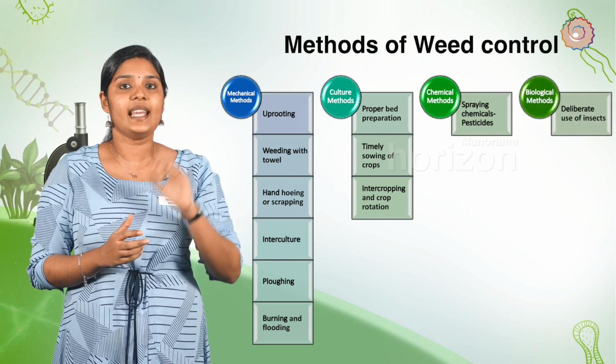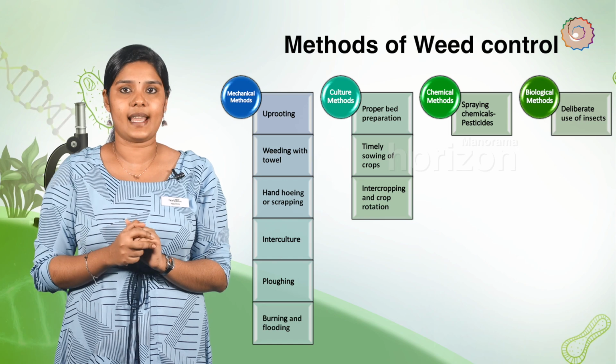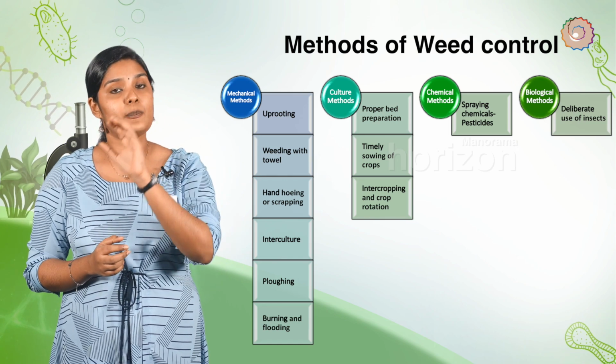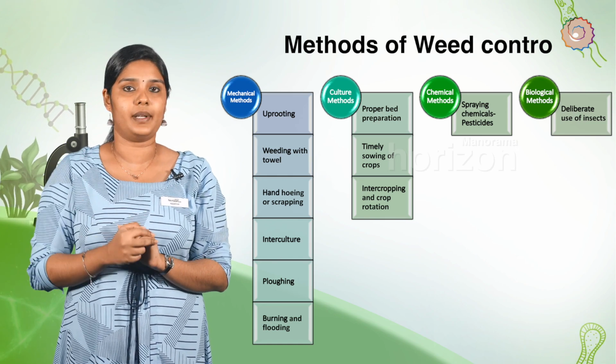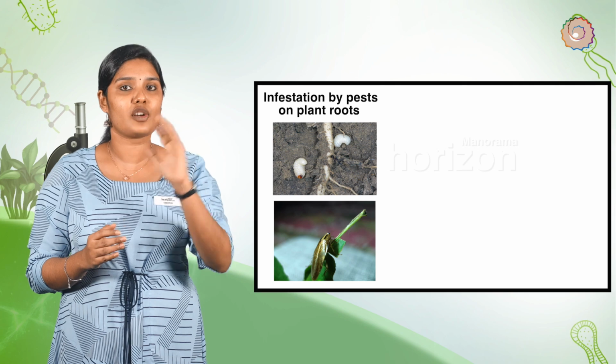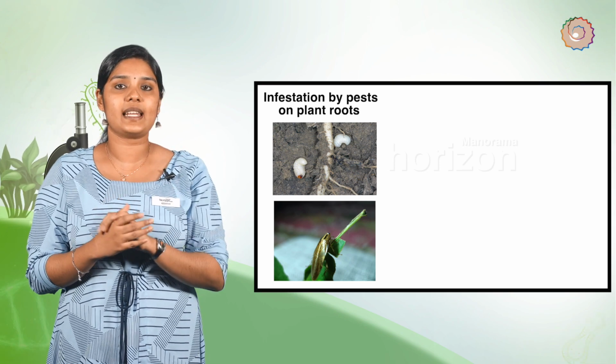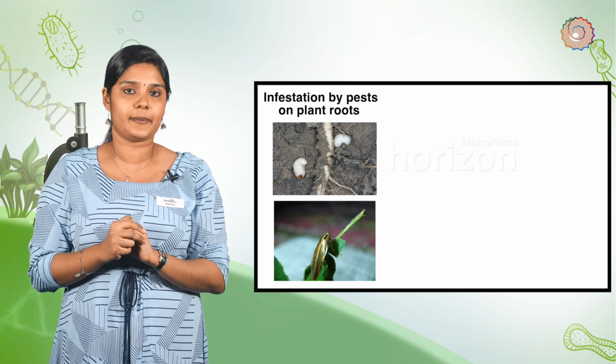Biological methods. It involves the deliberate use of insects or some other organisms which consume and specifically destroy the weed plants. Insect pests and their control. Insects which destroy or damage crop plants are called insect pests. All crops are attacked by insect pests.